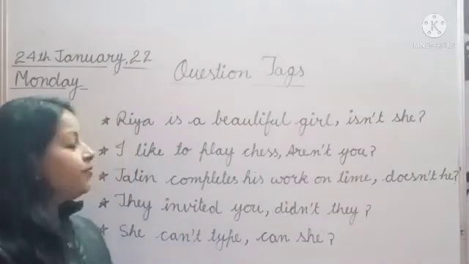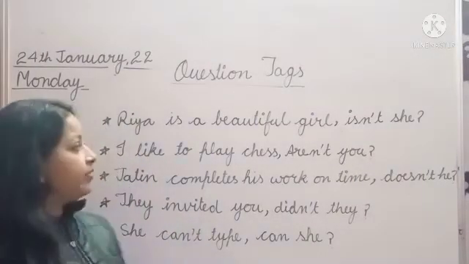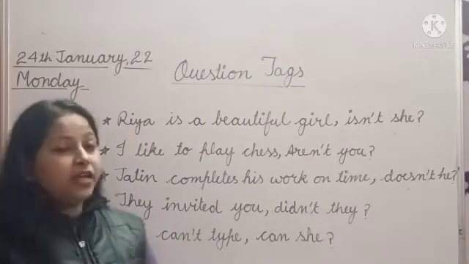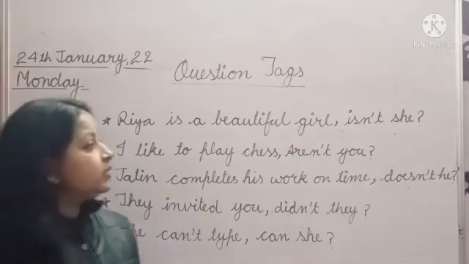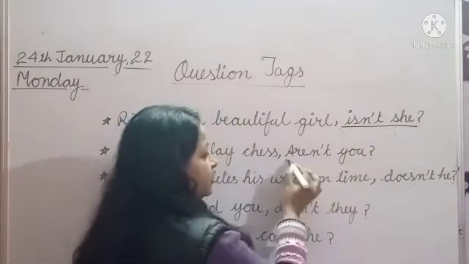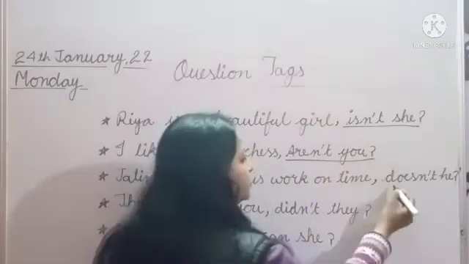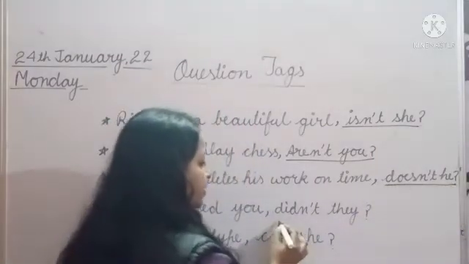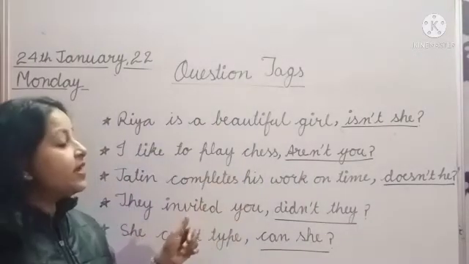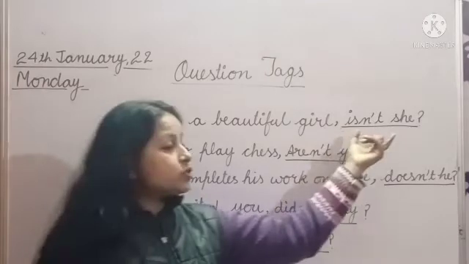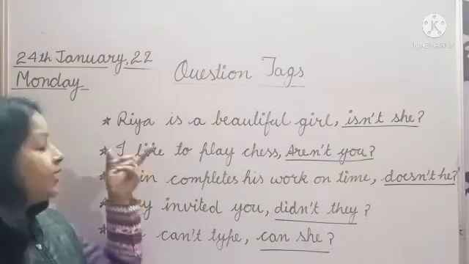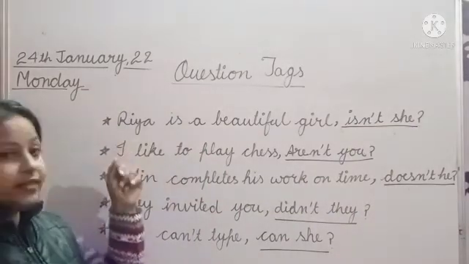So class, we have read the sentences that are on the board. After reading them, we got to know about this part of the sentence: isn't she? Aren't you? Doesn't he? Didn't they? Can she? When we read the sentences, we also read a short clause at the end of the statement. Now we will read the first sentence again.